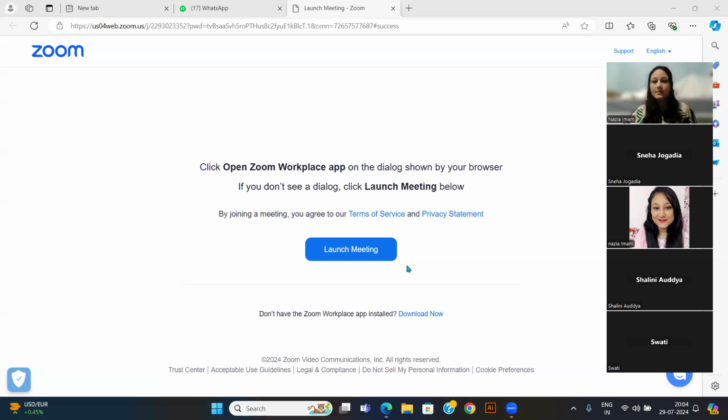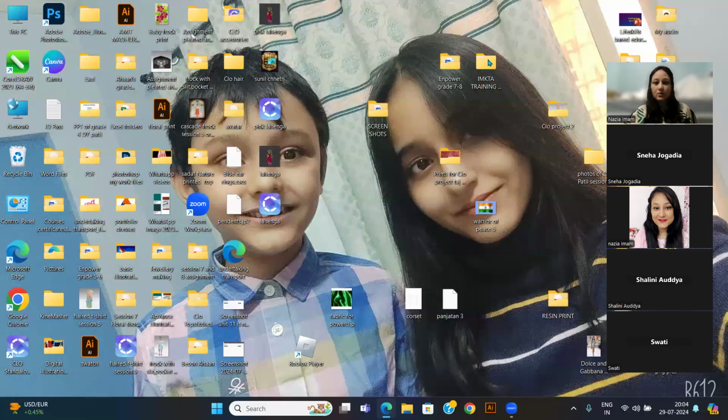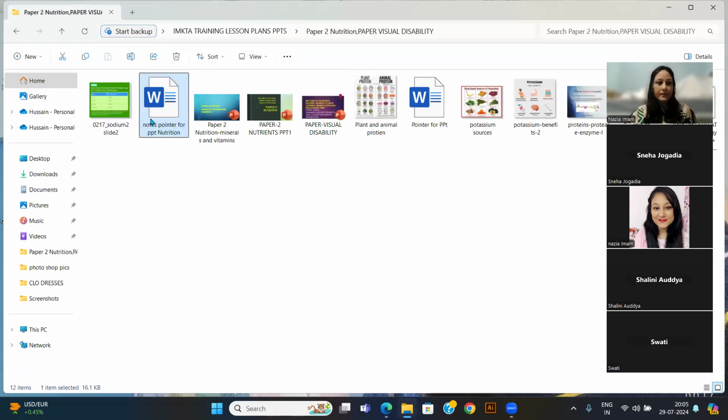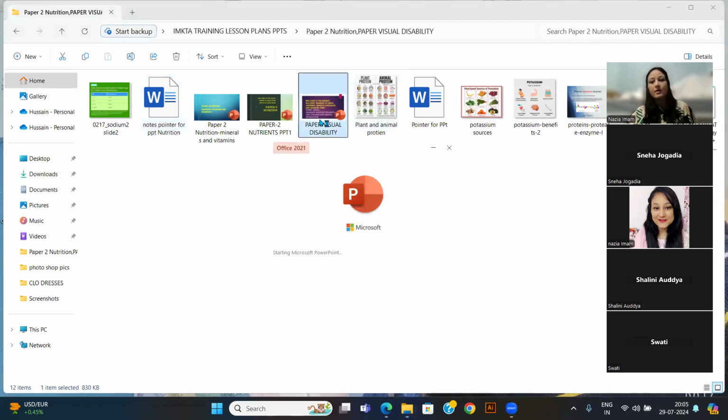I'd like to disable screen share. Screen share. My screen. So I'd like to minimize it and open this visual disability. Yes.